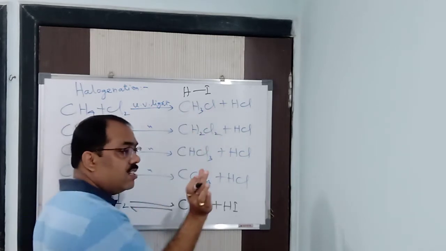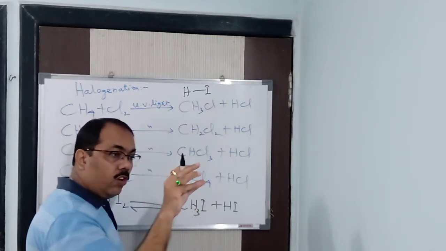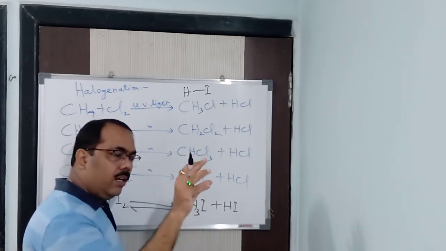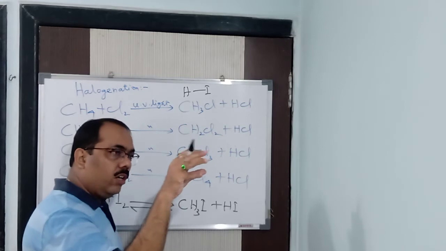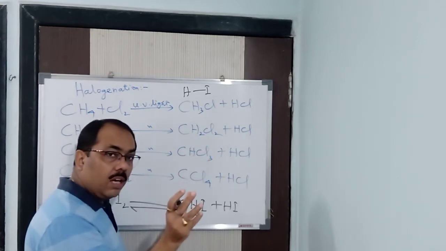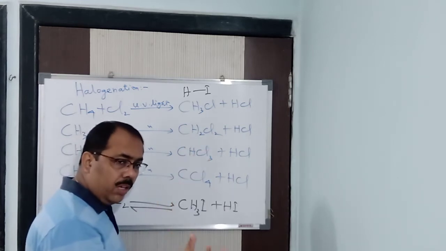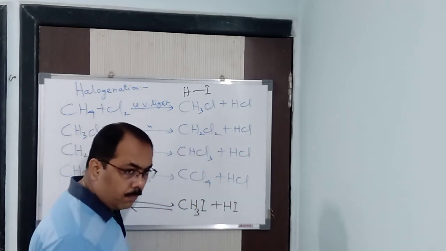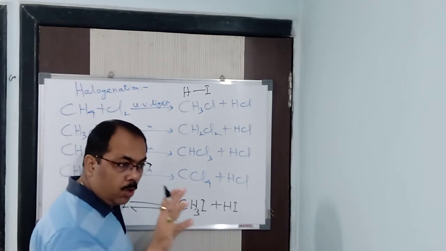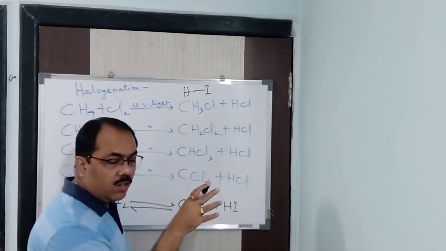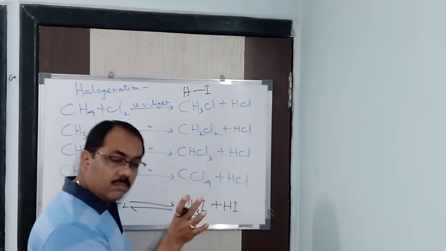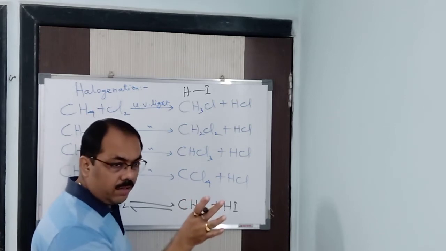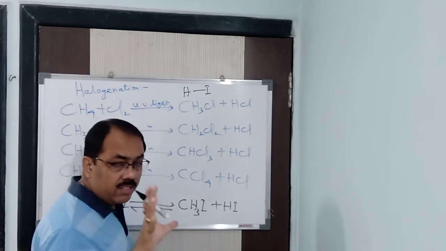So HF has the strongest bond, because fluorine is smaller, H is smaller, so the bond is also smaller. Chlorine is bigger than fluorine, so the bond between H and Cl is slightly longer. Bromine is bigger than chlorine, because atomic size increases down the group. So the bond length between H and Br is slightly greater than that of HCl. And iodine is an even bigger atom.